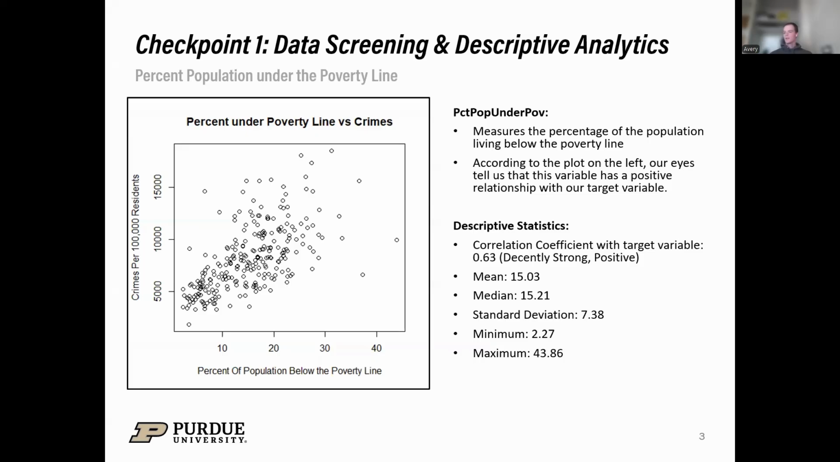Some other descriptive statistics on this one. The mean is 15.03%. The median is 15.21%. We have a standard deviation of 7.38. The minimum percent of the population under the poverty line is 2.27%, and the maximum is 43.86%.